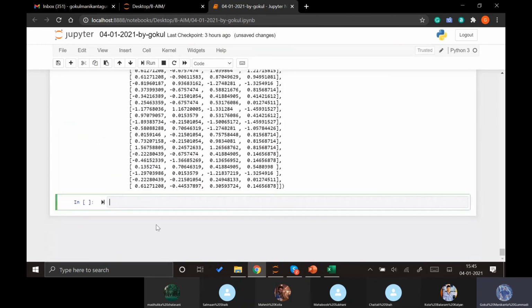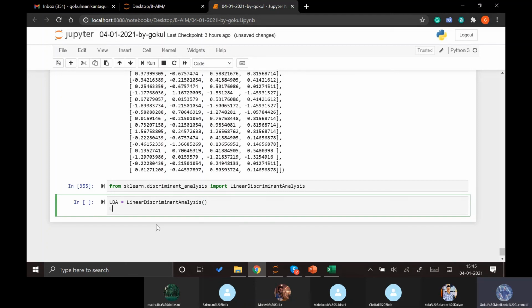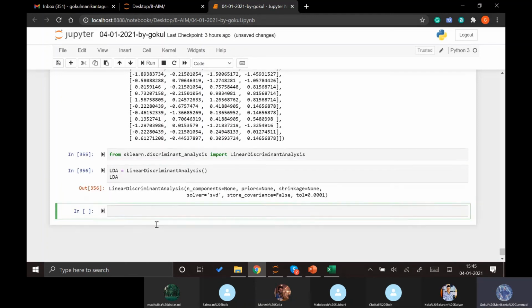Now we can apply the function from sklearn discriminant analysis, import linear discriminant analysis, and let's store it as LDA, linear discriminant analysis of, and let's see what it has inside.